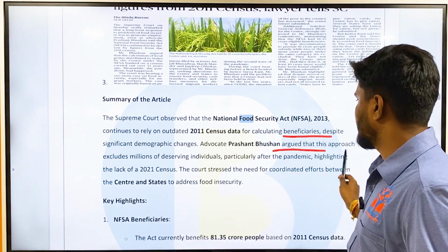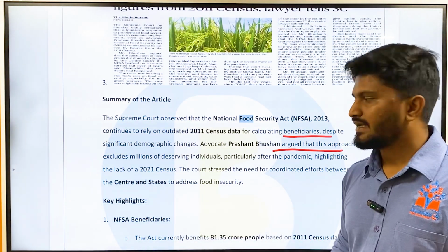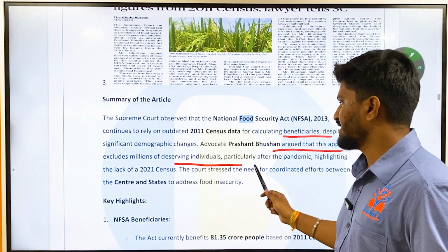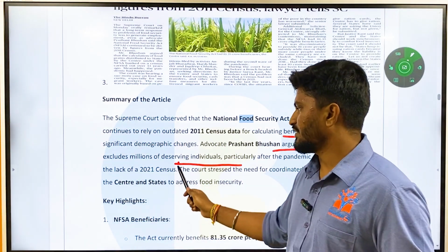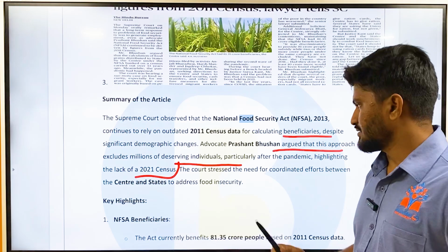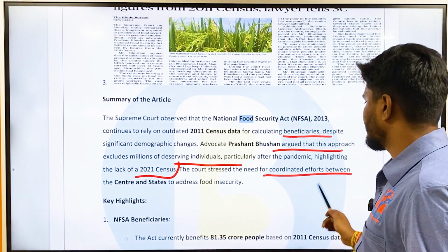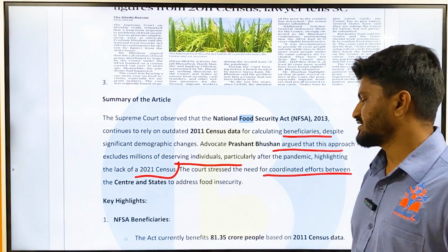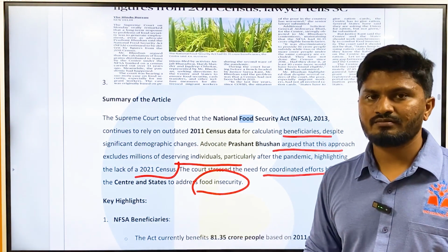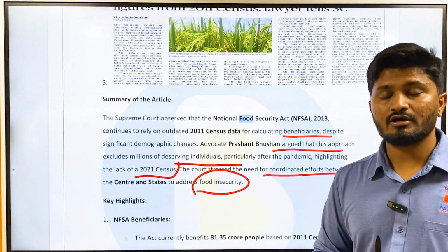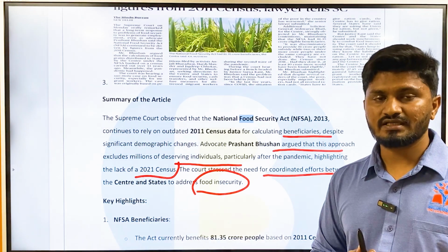Advocate Prashant Bhushan argued that this approach excludes millions of deserving individuals, particularly after the pandemic, highlighting the lack of a 2021 census. The court stressed the need for coordinated efforts between the center and states to address food insecurity. Okay, because the data is outdated, the data is almost 12 years old, 13 years old now.